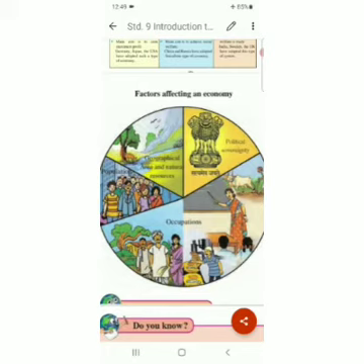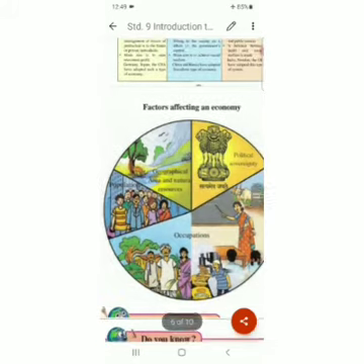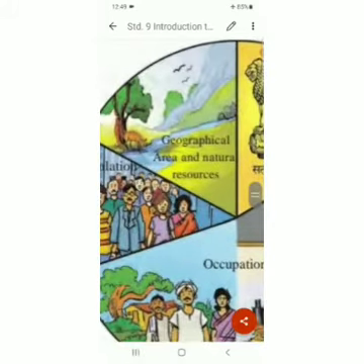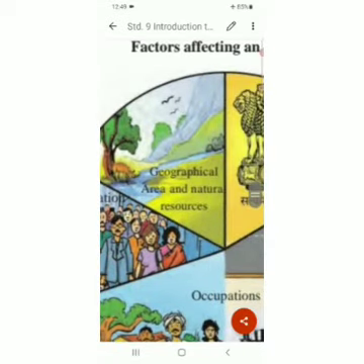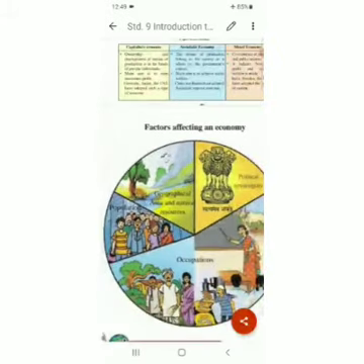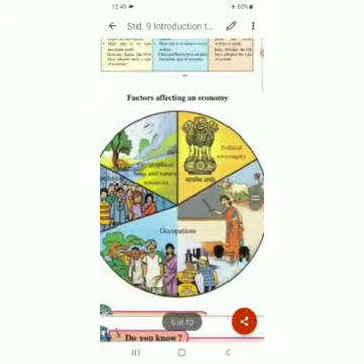Occupations means the work the people do. Now here population, and here geographical area and natural resources.